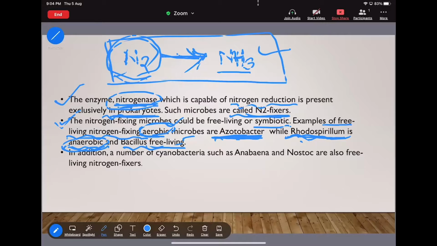In addition, a number of cyanobacteria such as Anabaena and Nostoc are also free living nitrogen fixers. Okay, so these are examples of free living bacteria. So you just need to learn which microbes are free living and which are symbiotic.